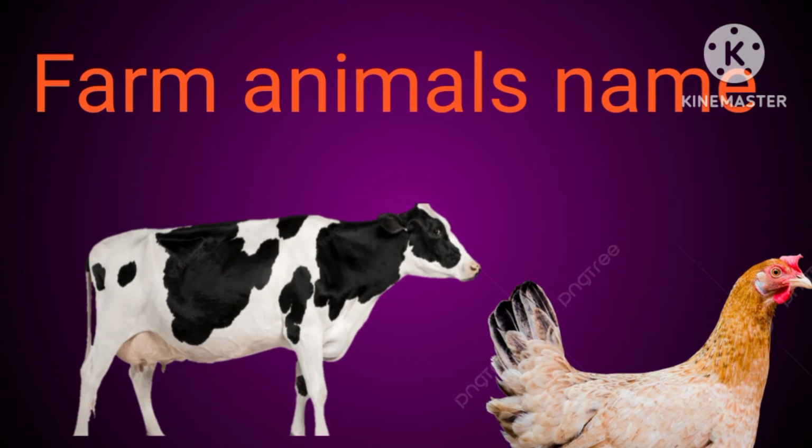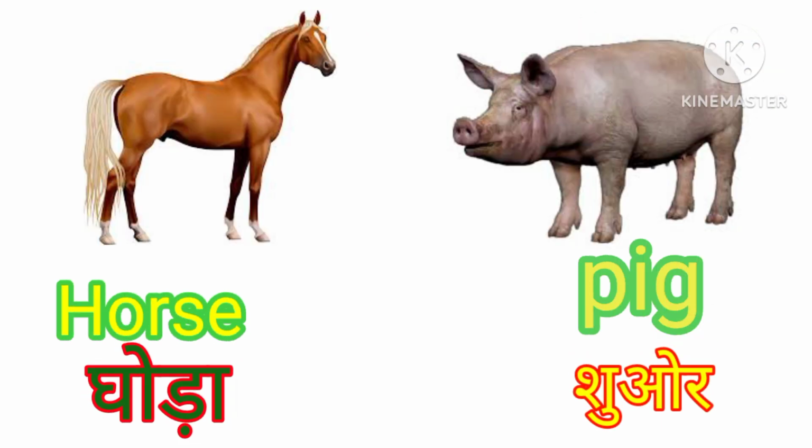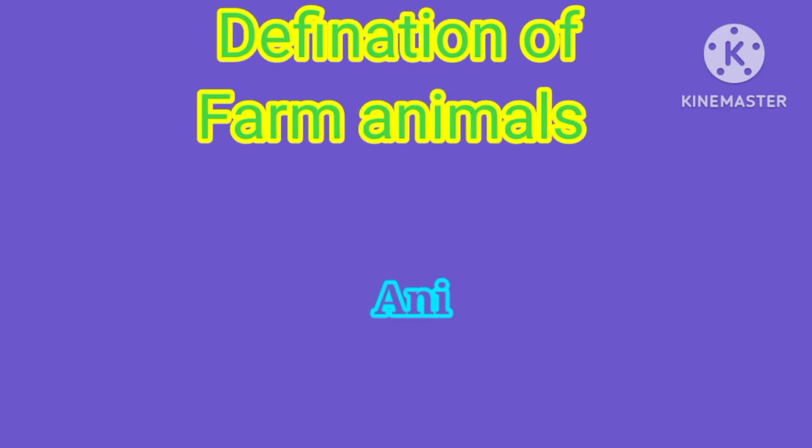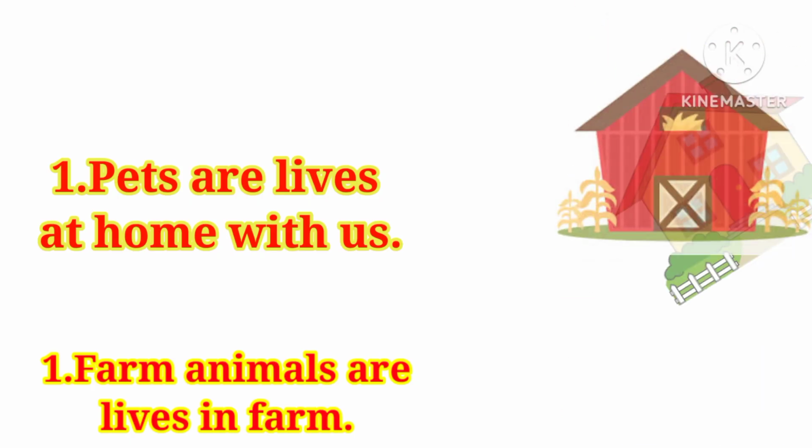Farm animals names: cow, hen, lamb, horse, pig, and so on. Definition of farm animals: animals that are raised and kept for agricultural purposes are called farm or domestic animals.